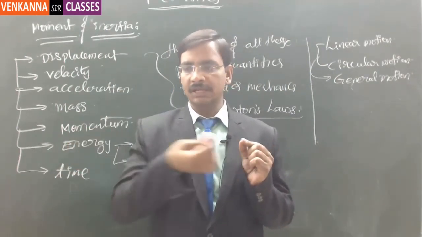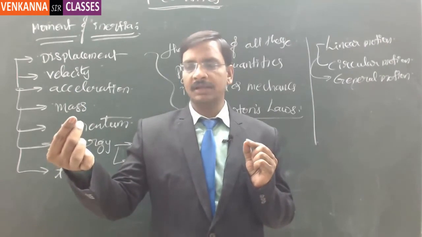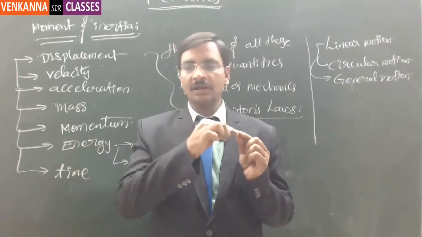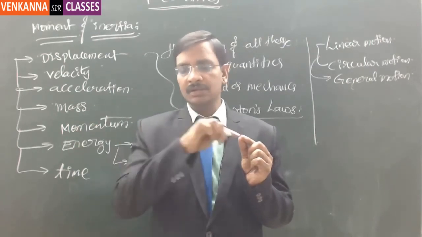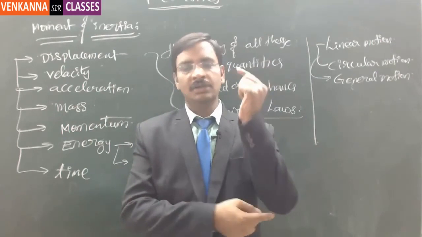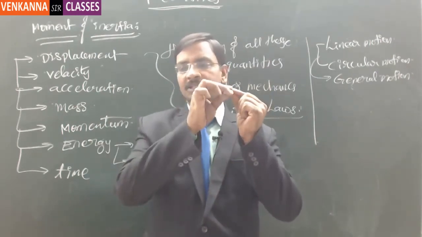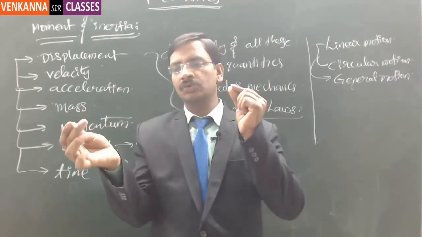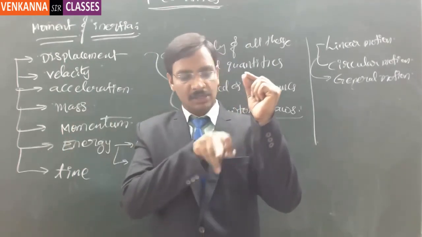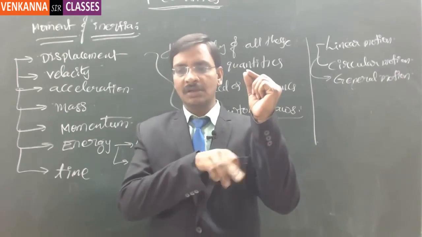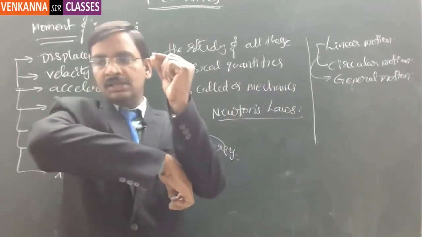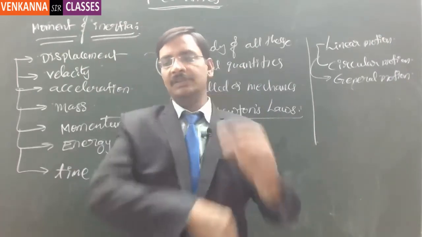So there is a linear displacement from here to here, and there will be a circular way also, right? So from the starting point to the ending point there will be an angle difference. Suppose this is the origin, and initially the particle is at this particular point. Now this is moved to this place. That means there is a linear displacement from here to here, and there is a circular or angular displacement from here to this particular point. Now there is an angle between these two.